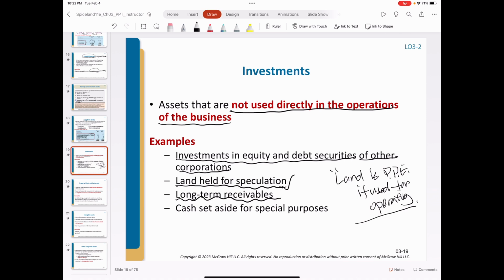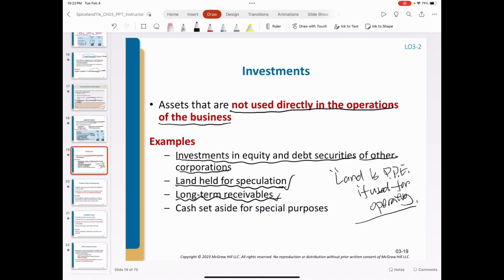For some receivables, these payments will be received over 1 year. The company should classify these receivables as long-term assets. And usually, for the receivables longer than 1 year, the company also earns interest from these receivables.